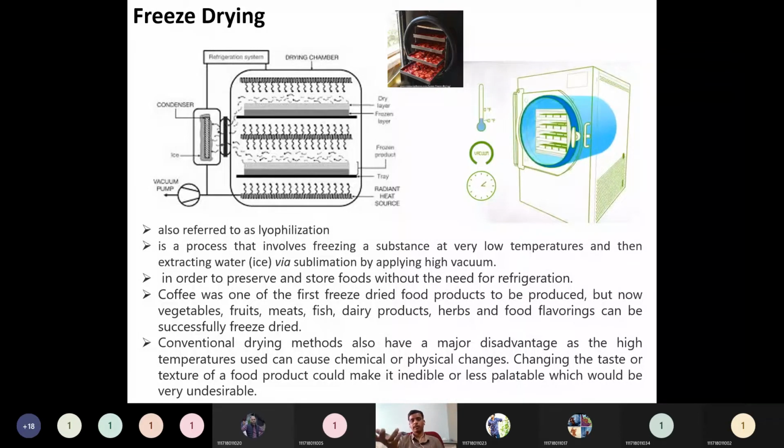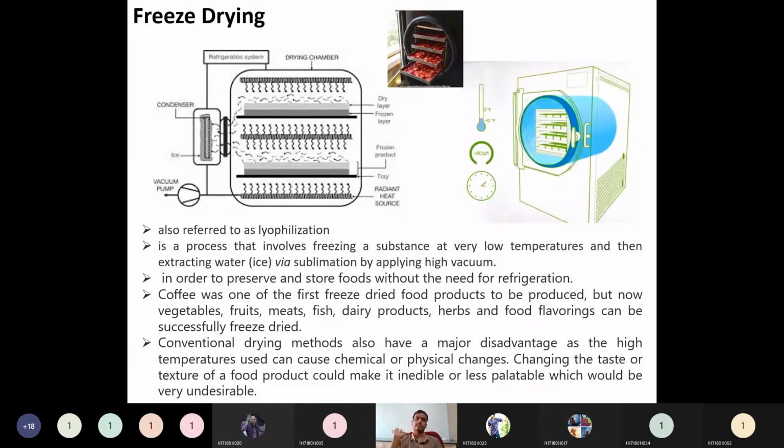Normal drying, what happens when you remove the water in normal drying? For example, when you consider a meat product, we will have dry fish or dry meat. The texture of that dry meat will change. Why? Because in the normal drying process, the water content is extracted as such. But when you consider a freeze dried one, to a maximum extent, the raw shape will be held. So that's the advantage of freeze drying.